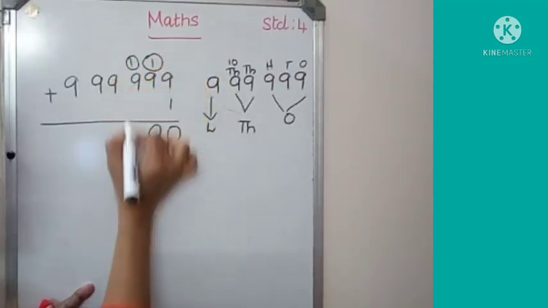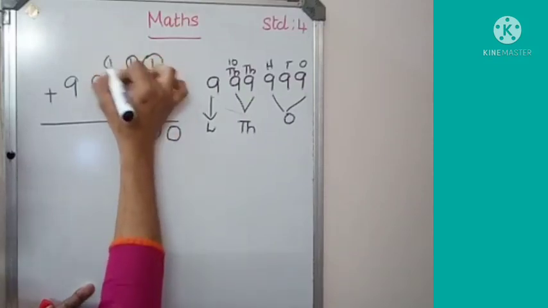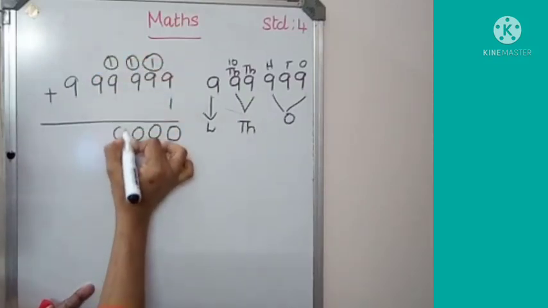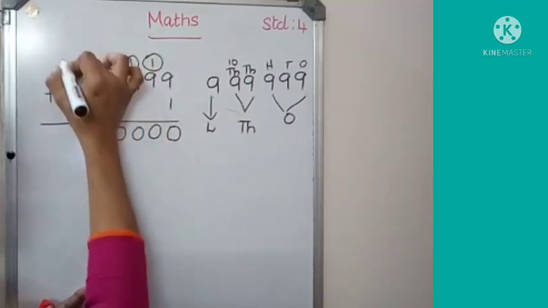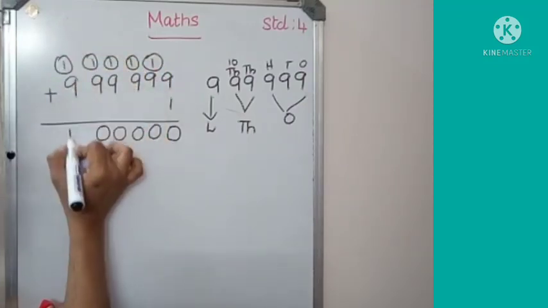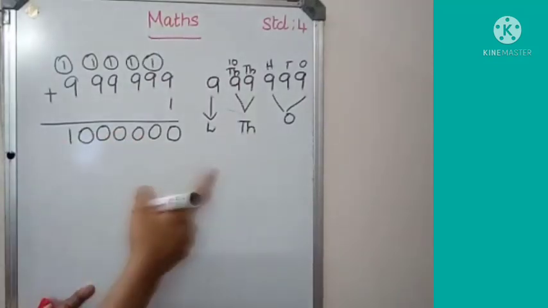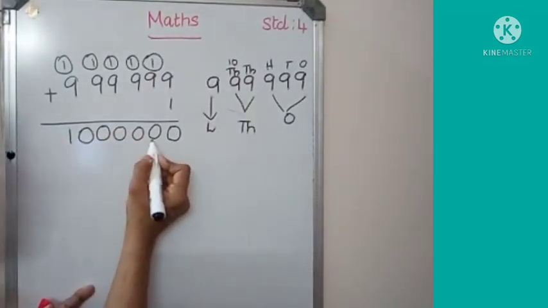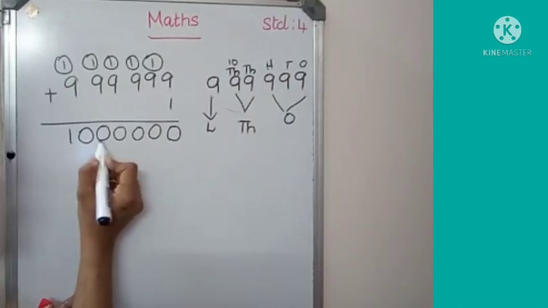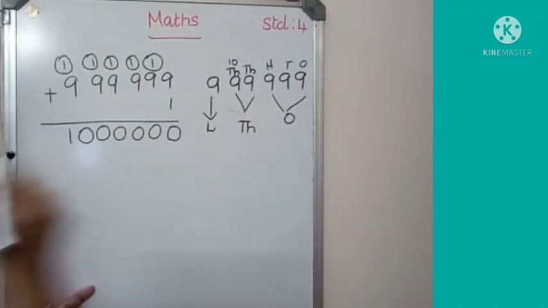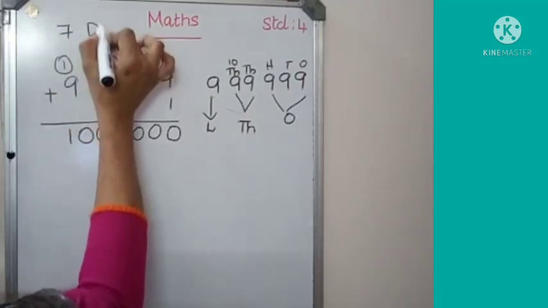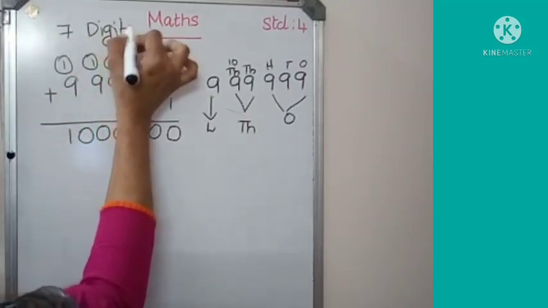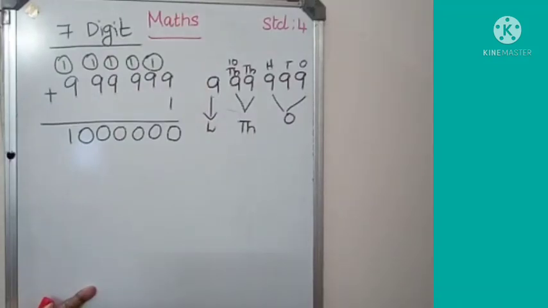Remainder 1, and so on for every digit. Count the number. 1, 2, 3, 4, 5, 6, 7. We got the 7-digit number. Today we will study the 7-digit number.